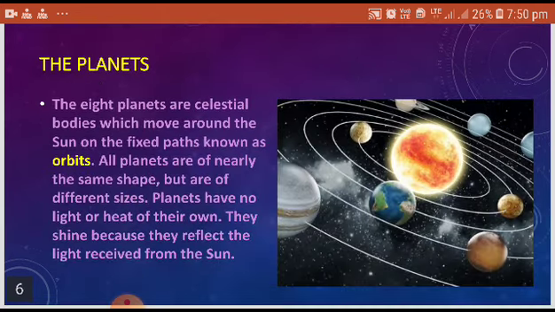The planets. The 8 planets are celestial bodies which move around the Sun on fixed paths known as orbits. All planets are of nearly the same shape but are of different sizes. Planets have no light or heat of their own. They shine because they reflect the light received from the Sun.